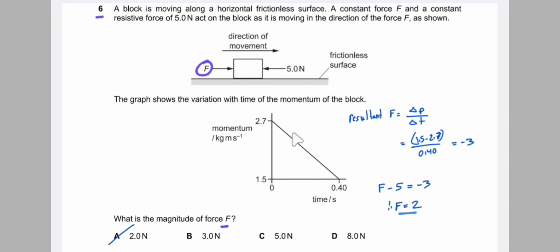So first of all, we know that resultant force is equal to change in momentum by change in time. So what is the resultant force? Resultant force is the change in momentum, that is the initial momentum, 1.5, minus the final, that is 2.7, by time. So we get the resultant force as -3. So this is our resultant force. And what is the resultant force? Resultant force is forward force minus backward force. So forward force is F, minus backward force 5 Newton is equal to resultant force. After calculating, we get the value of F as 2 Newton.